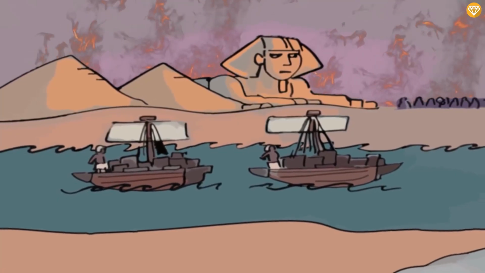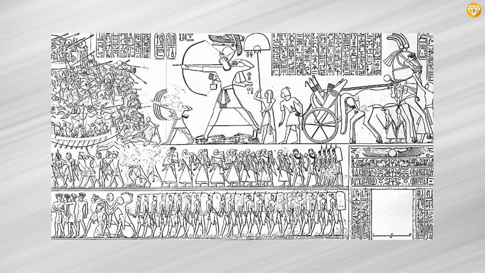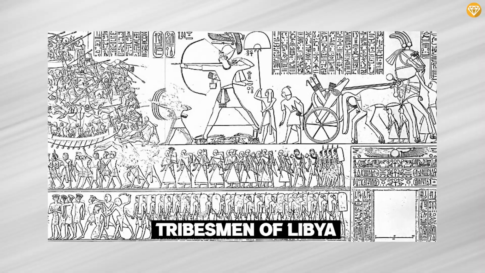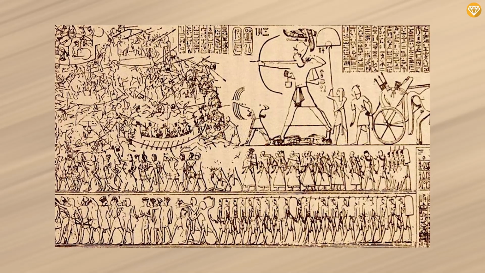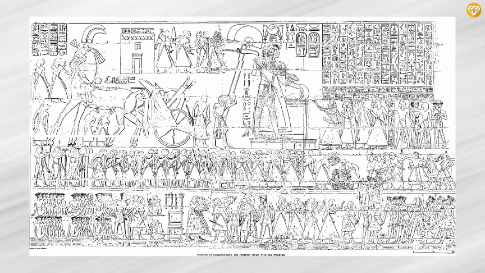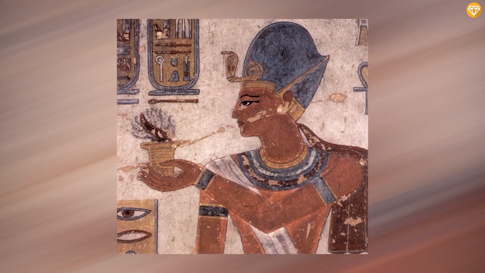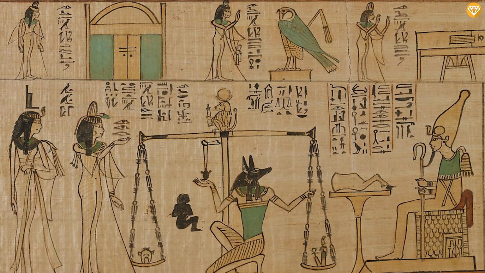The New Kingdom started to fall apart during the reign of Ramses III. He fought many battles, but the battle against the Sea People and the tribesmen of Libya greatly weakened his economy. These continuous battles also resulted in a shortage of food, more famines, and fewer employment opportunities. Internal corruption also played an important part in the weakening of the economy. Ramses III was the last ruler of this empire, which gave birth to the Third Intermediate Period.